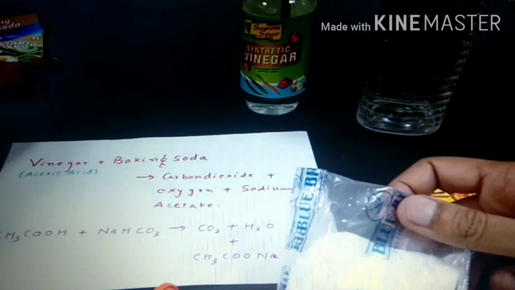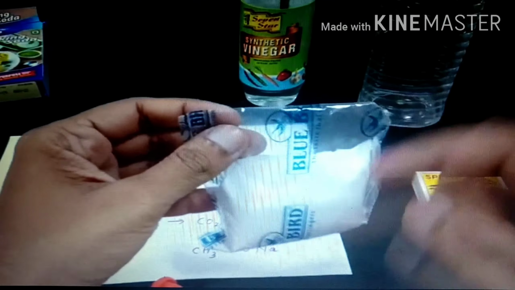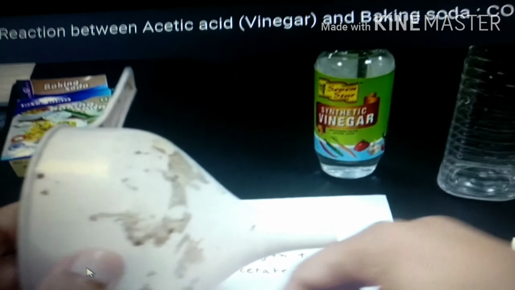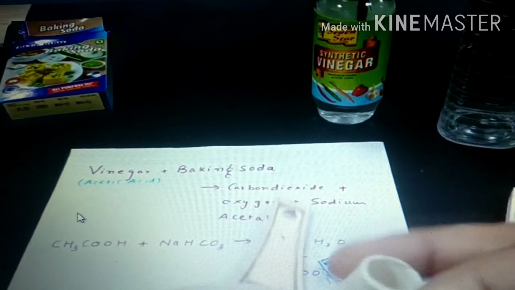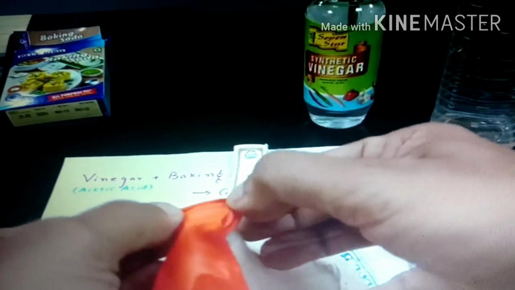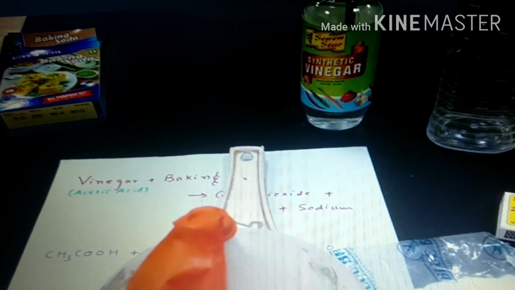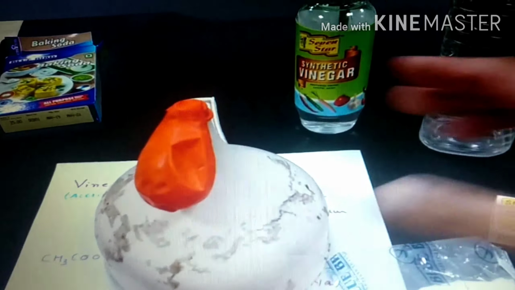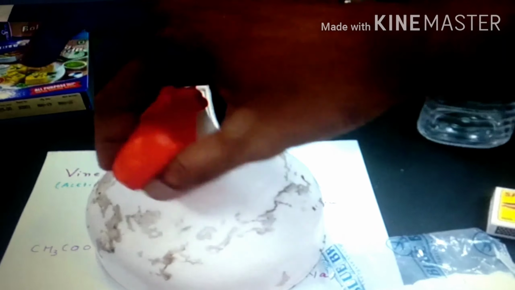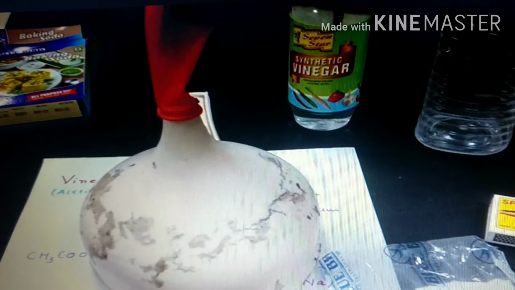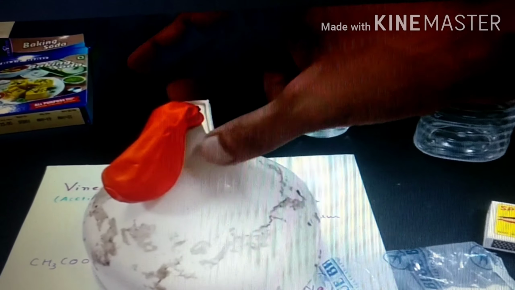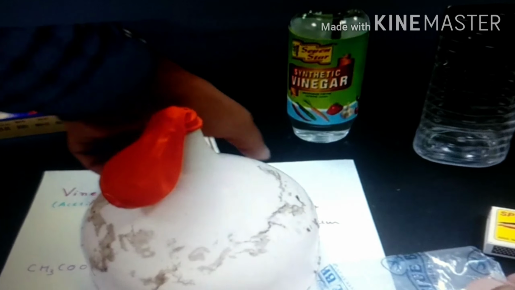How can you fill this baking soda? With the help of a funnel. Here we have to fix the mouth of the balloon onto the funnel so that it should not be removed easily. Fix it properly, and in this balloon we have to pour the sodium bicarbonate, that is baking soda.